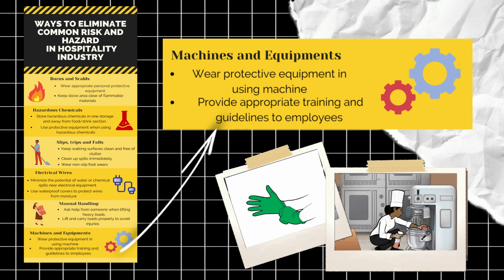And for the last one is machines and equipment. This is also a hazard when it is handled improperly. This can be avoided through wearing proper protective equipment when using machines. This will protect you from any harm from the equipment. And next is providing appropriate training and guidelines to employees. This should be done to be able to know the proper usage and the purpose of the machines to prevent any accidents.